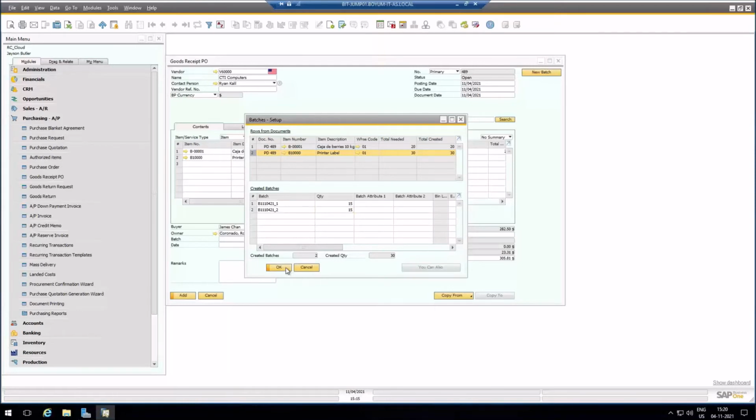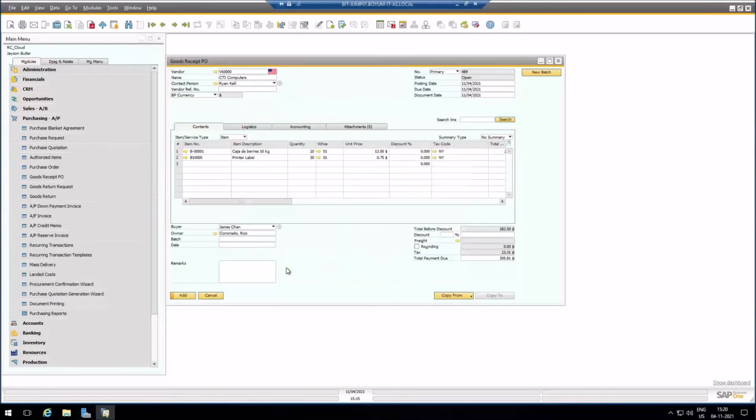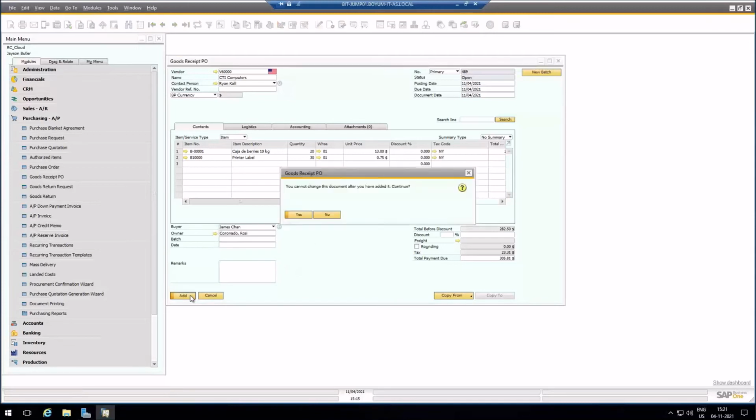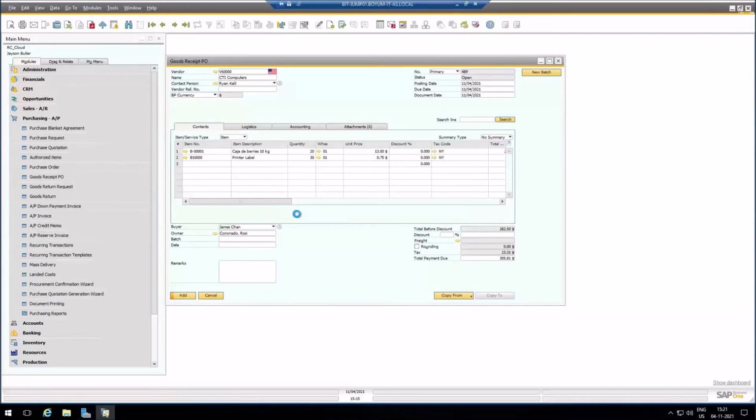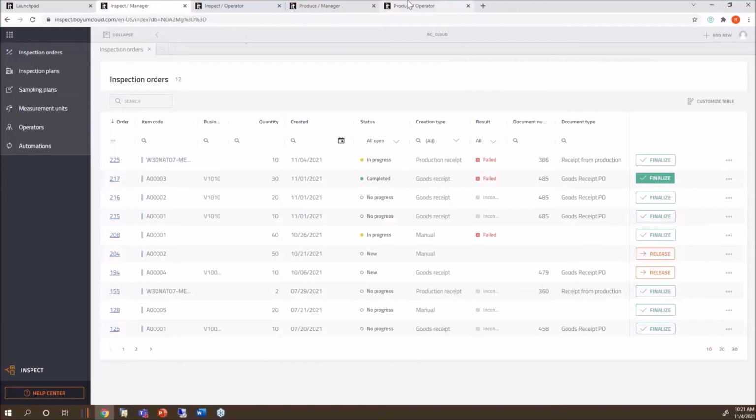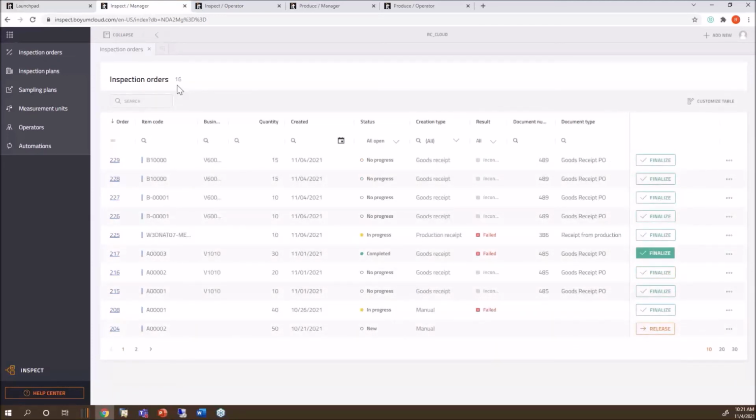It should also lock those batches, because I have my SAP Business One set so that when I bring in material, it's locked. The batches are locked. I'm going to add this. So I'm in here, and all I do is receive stuff in. I don't even know there's maybe a quality control order, because quality control is taking care of it. Watch here, you're going to see them coming in now. Here they are. It created 4 quality control orders because per batch, you see 10, 10, 15, 15.